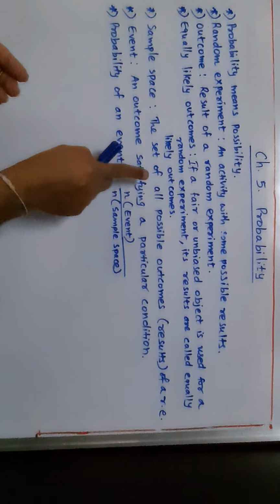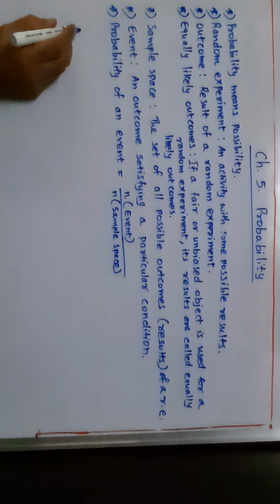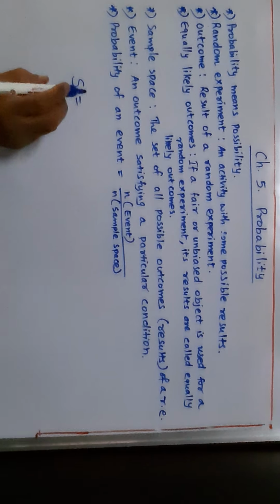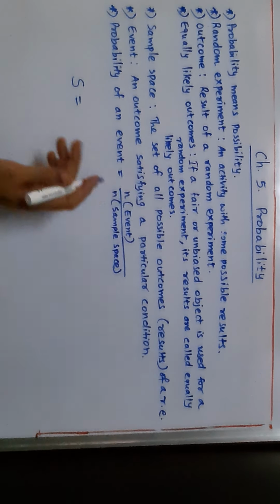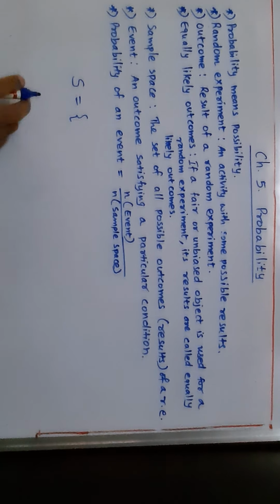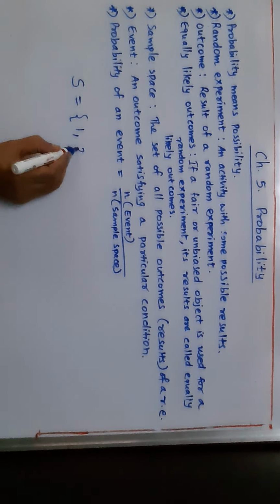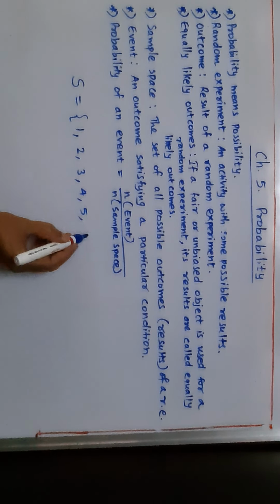So the set of all possible outcomes. For this random experiment, throwing a fair die, the sample space is a set. You know how to write a set. The set can contain the numbers 1, 2, 3, 4, 5, 6.